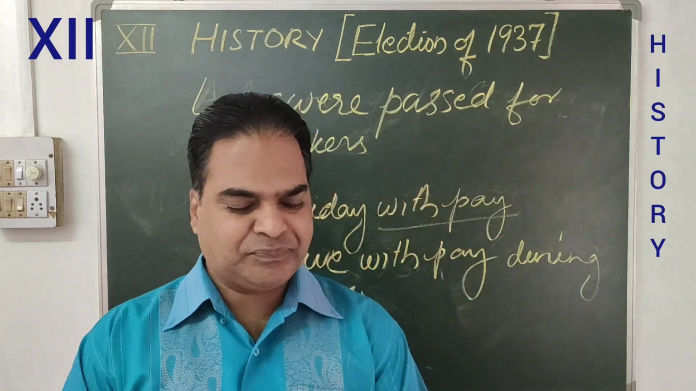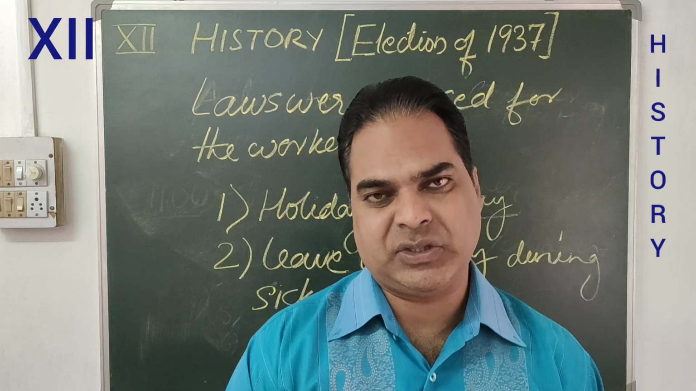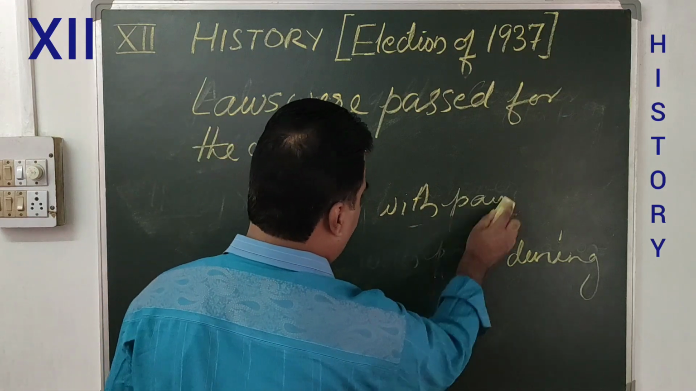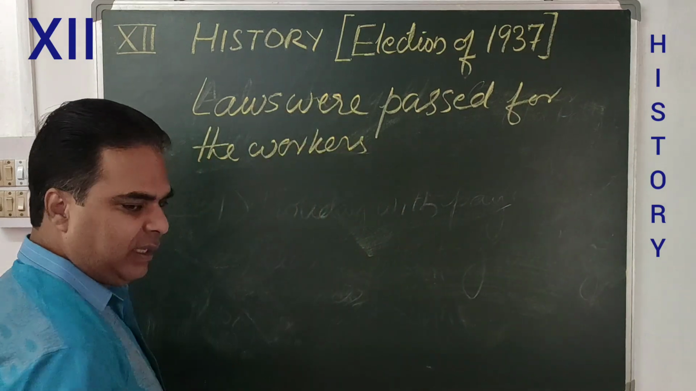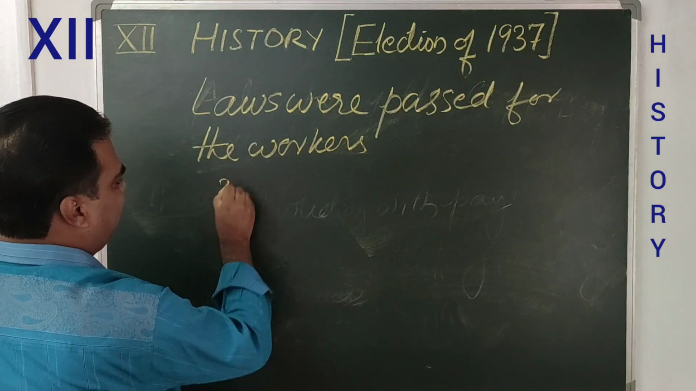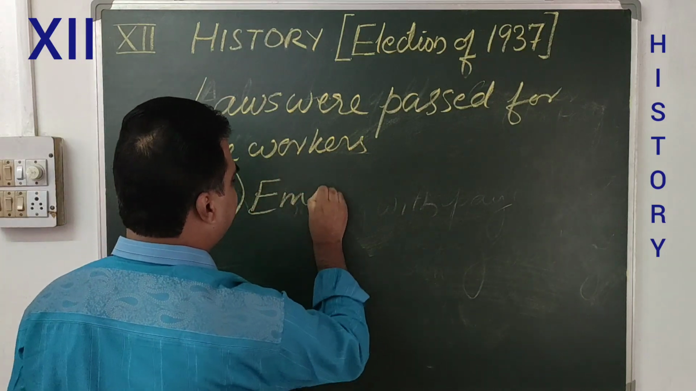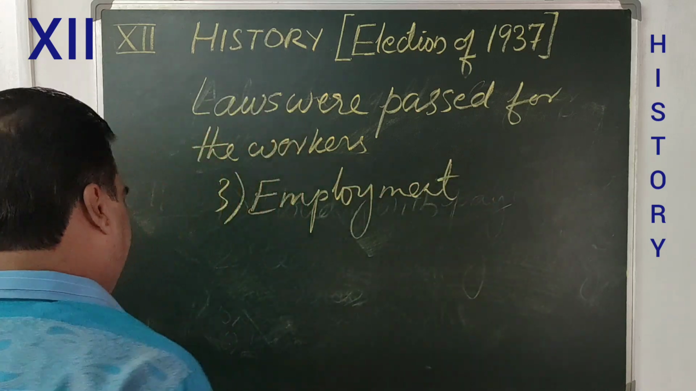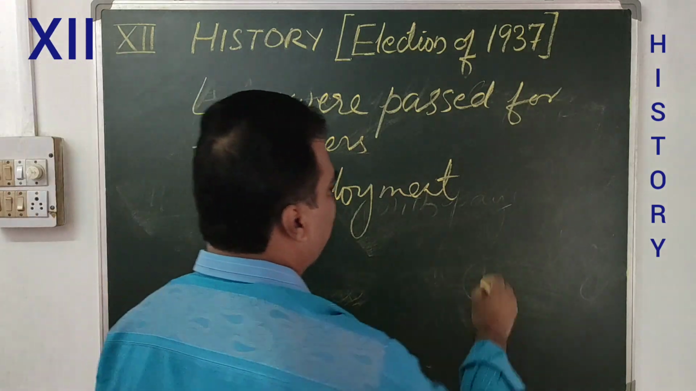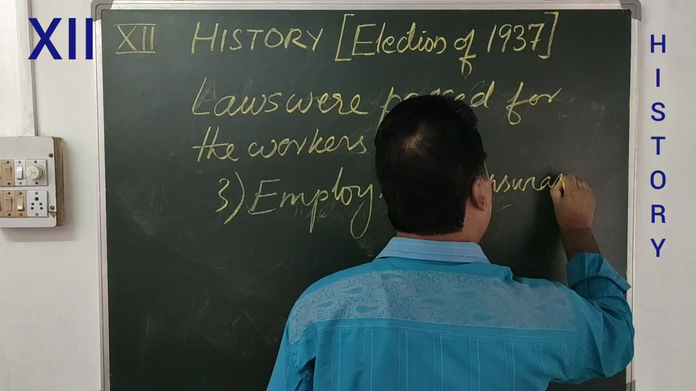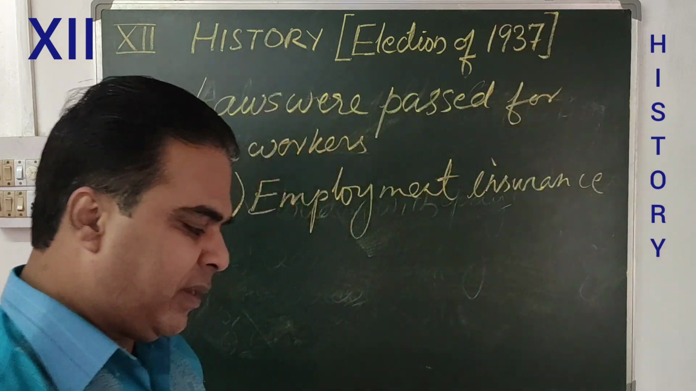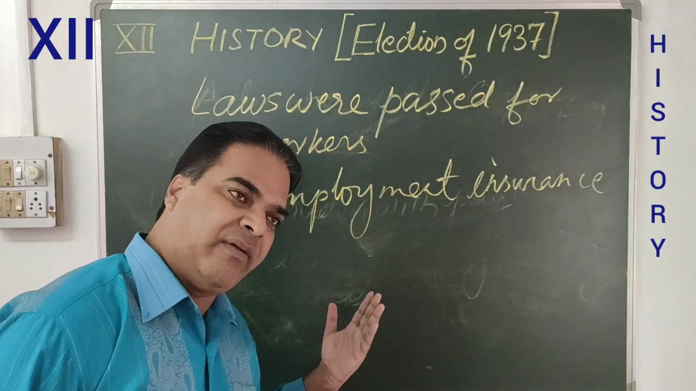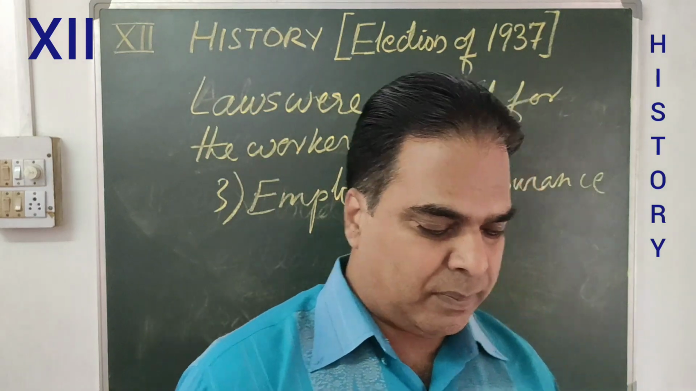The next one was employment insurance. I work for a firm, and if anything happens to me, then what about my family? So for that, employment insurance. That means insurance will be done during your employment. If anything happens, the insurance companies will pay.